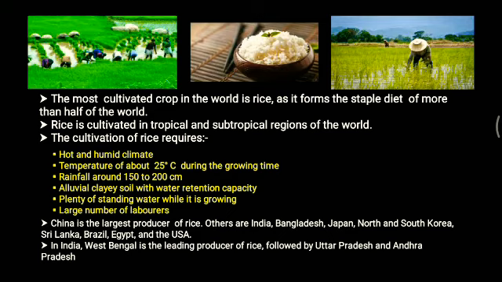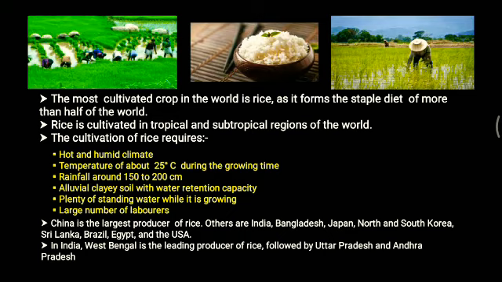It's not grown in all types of soil. Alluvial clay soil is necessary for the cultivation of rice, as it has a higher water retention capacity. Next, we have plenty of standing water.